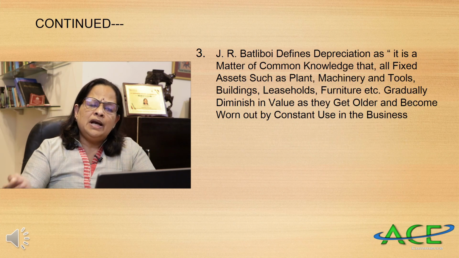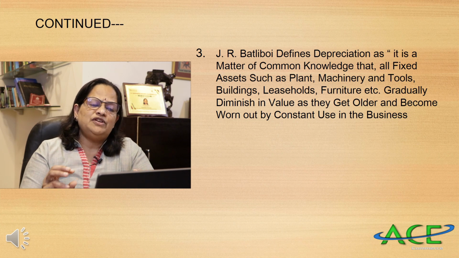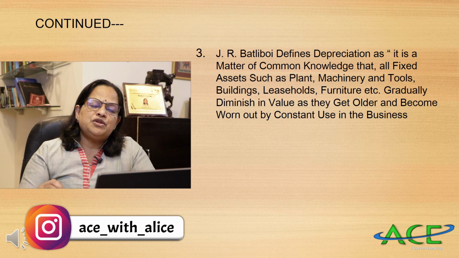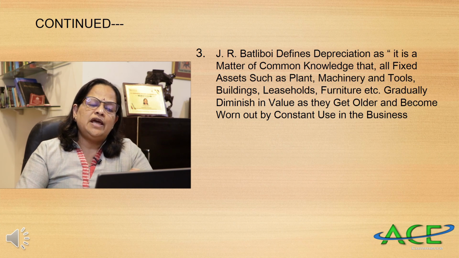Now, another definition, by J.R. Batliboi. You know that he is a famous author. J.R. Batliboi defines depreciation thus: it is a matter of common knowledge that all fixed assets such as plant, machinery and tools, buildings, leaseholds, furniture, etc. gradually diminish in value as they get older and become worn out by constant use in the business.